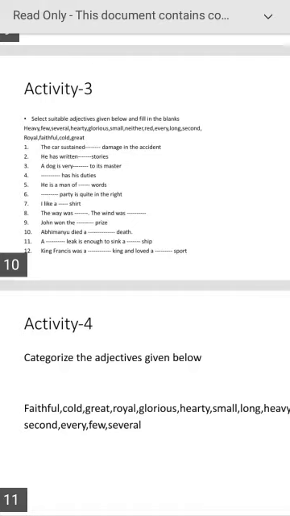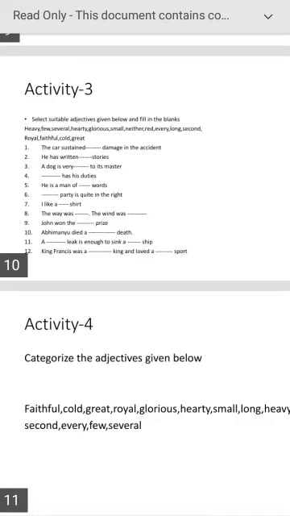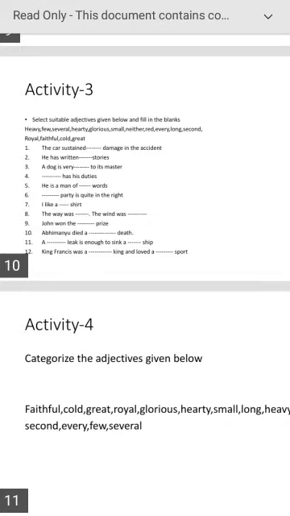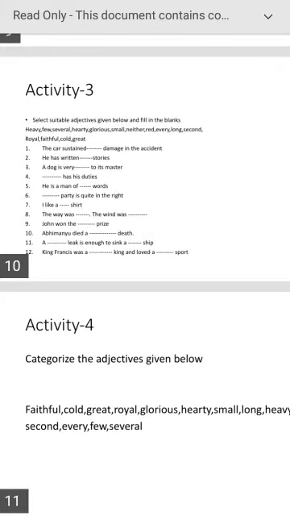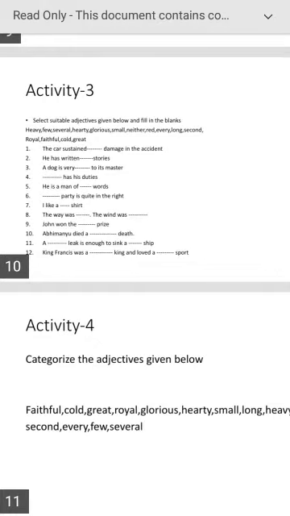Dash party is quite in the right. Neither party is quite in the right. I like a dash shirt. I like a red shirt. The way was dash. The wind was dash. The way was long and the wind was cold.